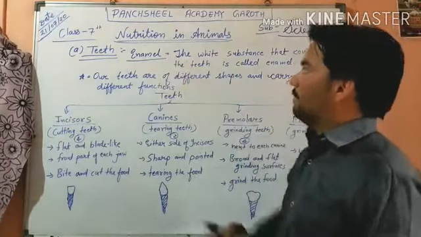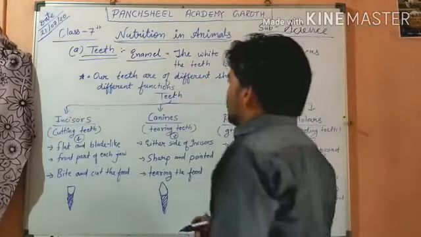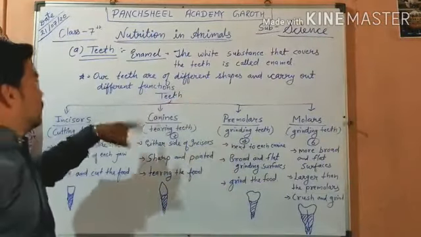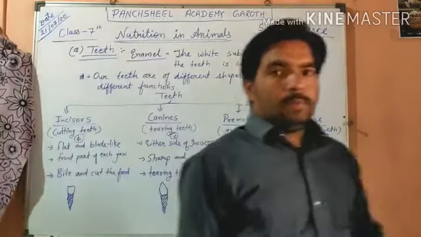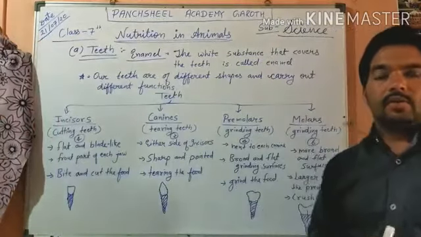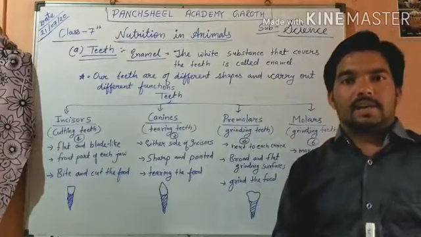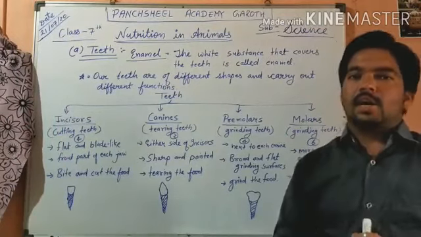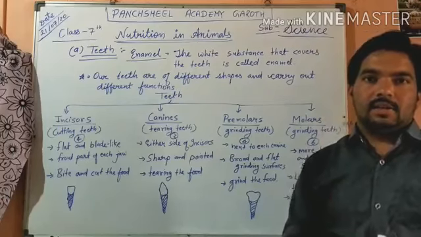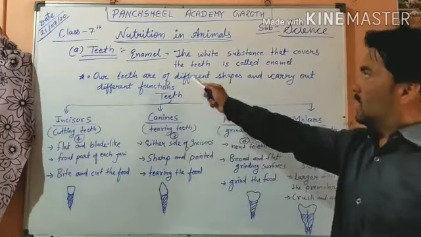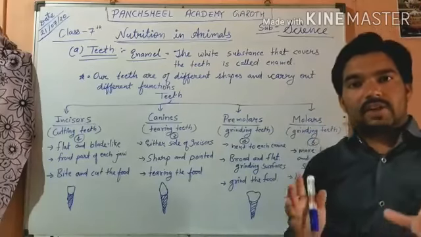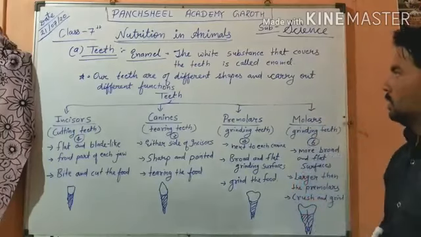Our teeth are of different shapes and carry out different functions. If you have ever seen your teeth in a mirror, you have noticed that all teeth are not the same size.